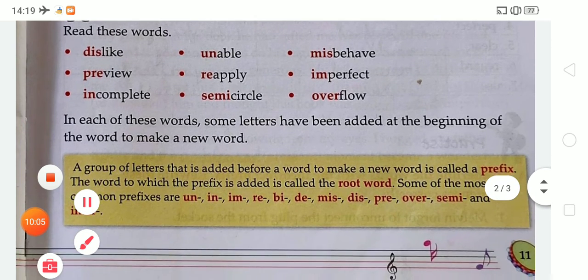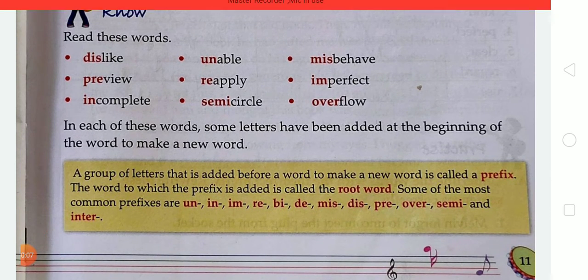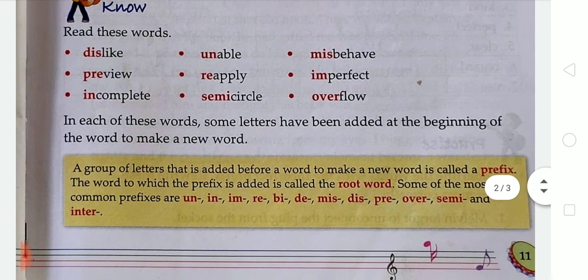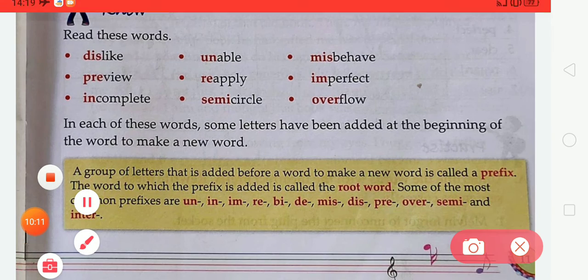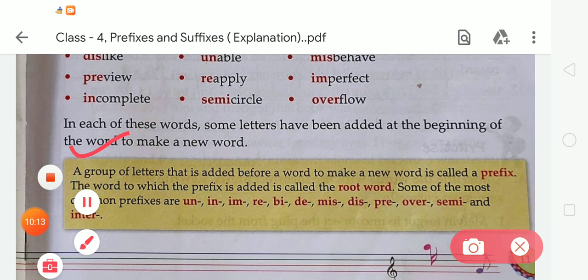A group of letters that is added before a word to make a new word is called a prefix. What is a prefix? A group of letters that is added before a word to make a new word is called a prefix.